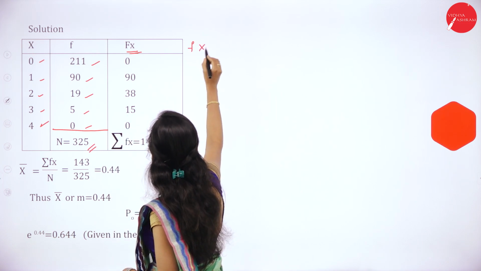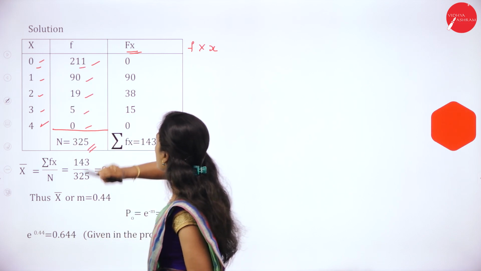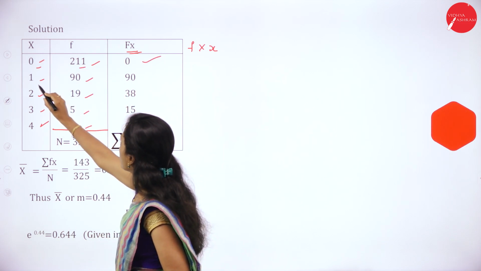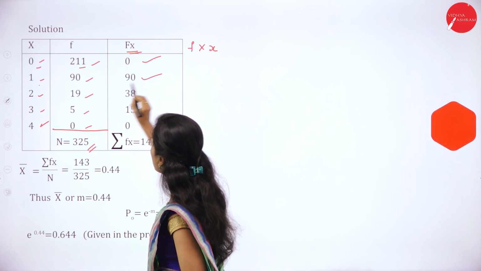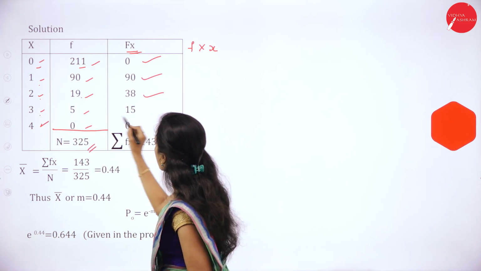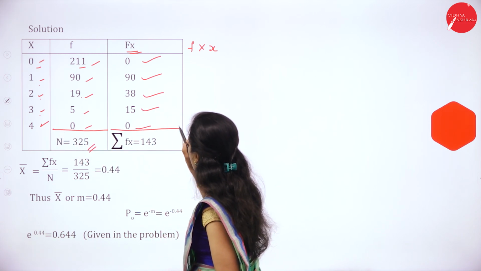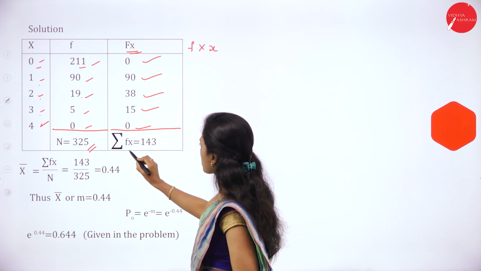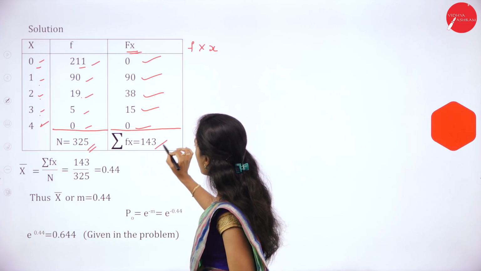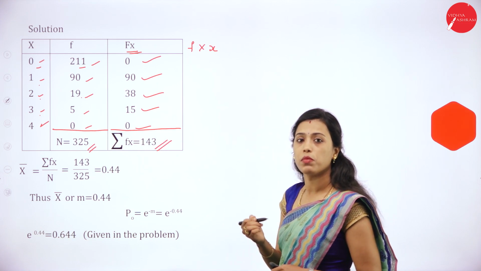So 0 into 211 is 0, 1 into 90 is 90, 2 into 19 is 38, 3 into 5 is 15, 4 into 0 is 0. So sigma fx, the total of fx, is 143.